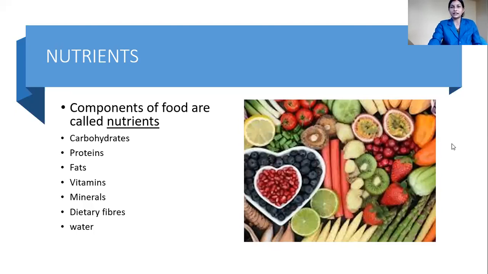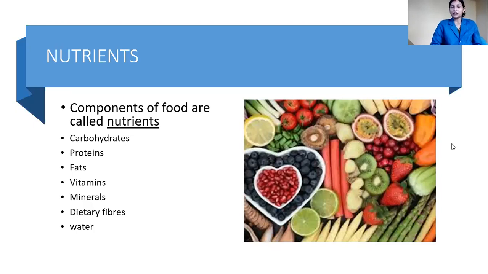But today we discussed three main nutrients of the food: carbohydrate, proteins and fats. Carbohydrates, I said, are divided into two types: simple ones and somewhat complex ones. The simple one includes simple sugar and the complex one includes starch and things like that. So we took the starch test for carbohydrate.